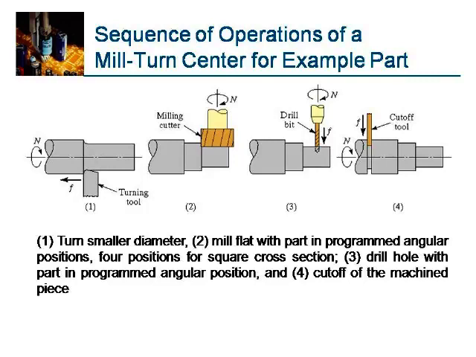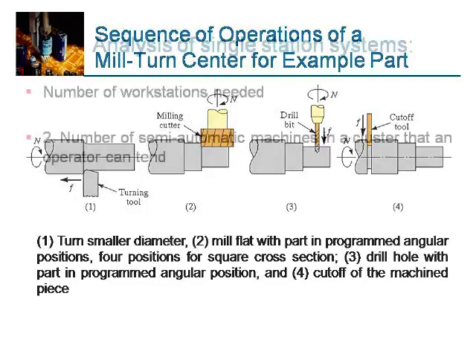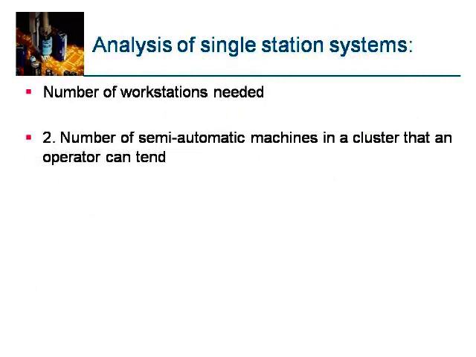Turn smaller diameter, mill flat with part in programmed angular position, 4 positions for square cross section, drill hole and cut off the machined piece. Number of workstations needed are 2. Number of semi-automatic machines in a cluster that an operator can tend.